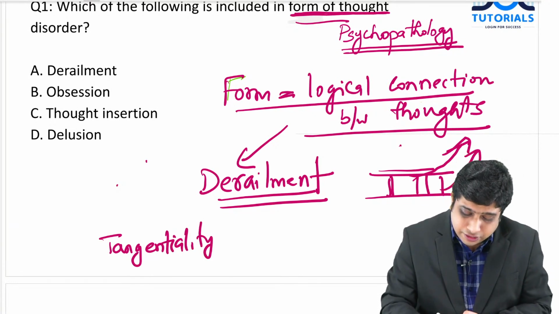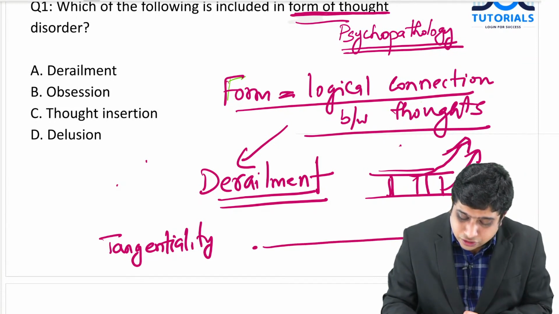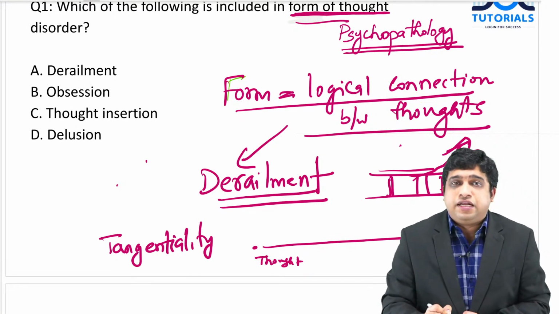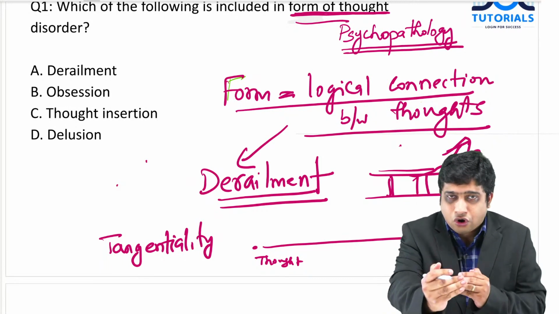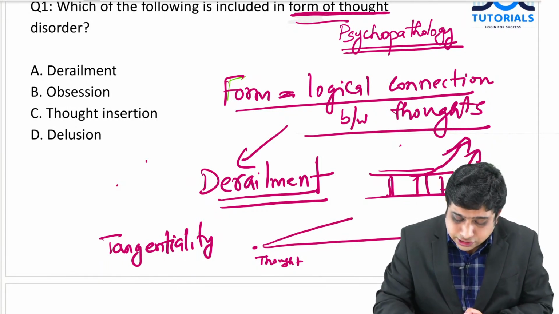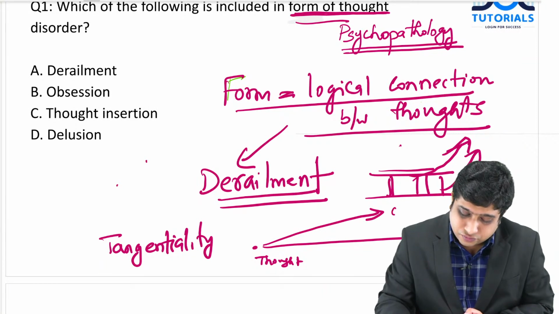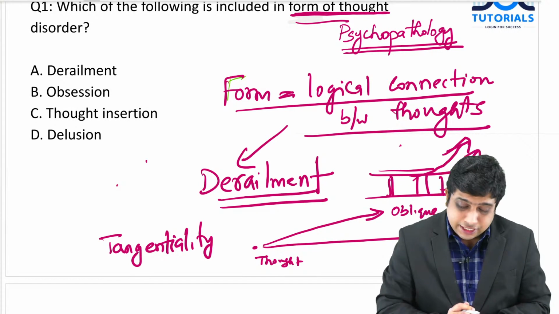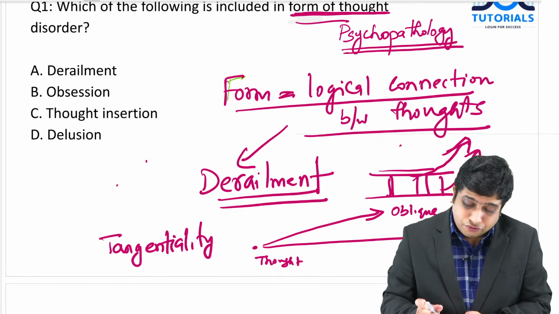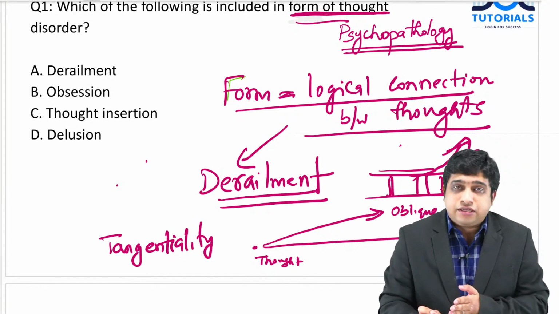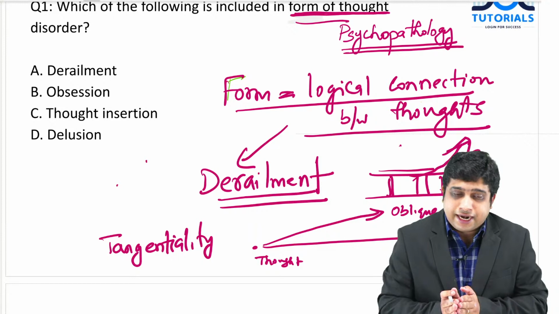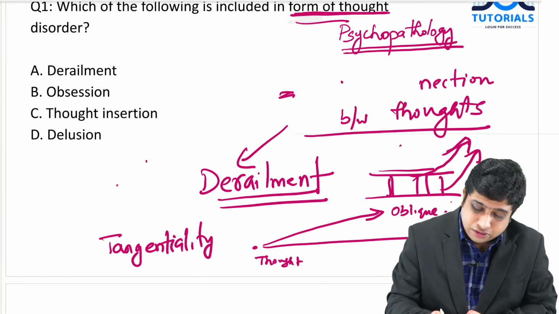Here, this is a topic. The thought has an origin and a goal. The thought originates. For example, if you ask me how should I study psychiatry, I start with this and I reach a goal. When it goes tangential or oblique, that is called tangentiality. So I hope you got what is meant by derailment. That is the loss of logical connection of the thoughts. Without having a connection, it goes from one place to another.